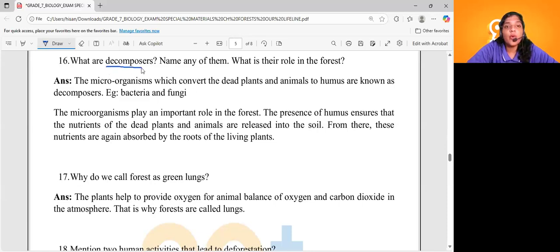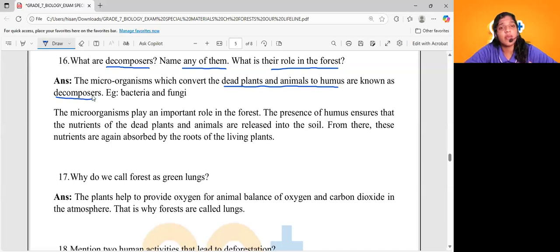Coming to question number 16. What are decomposers? Name any of them. What is their role in the forest? What are decomposers, dears? We know that the microorganisms which convert dead plants and animals to humus are known as decomposers. Examples are bacteria and fungi. There are three questions in this single question, so you have to answer all of them in a single line.